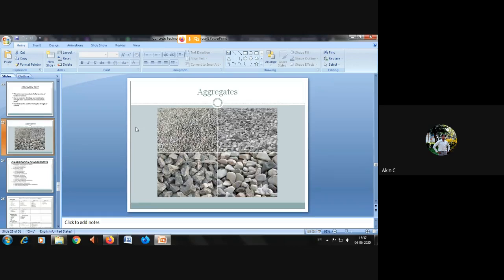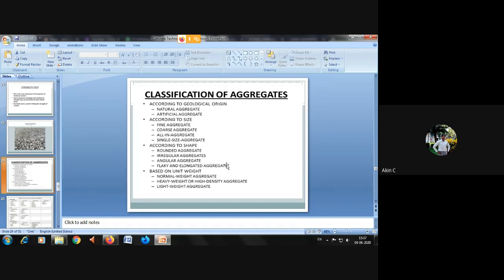Then aggregate, this is the second half of your first unit. There are different types of aggregate, but we'll classify them into 2 types, fine aggregate and coarse aggregate. If you classify aggregate by geological origin, you can say natural aggregate or artificial aggregate. Natural aggregates you can get from rocks and mountains, but artificial aggregates are the effluent of a byproduct like GGBS or silica fumes. They are small pebbles called artificial aggregate.